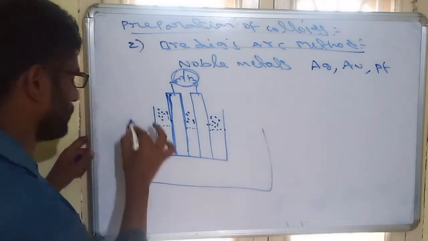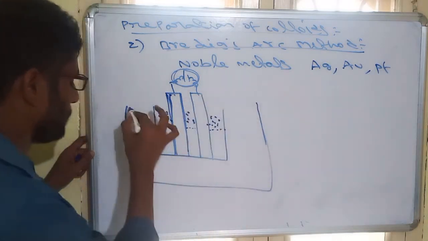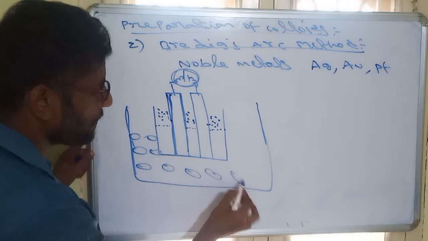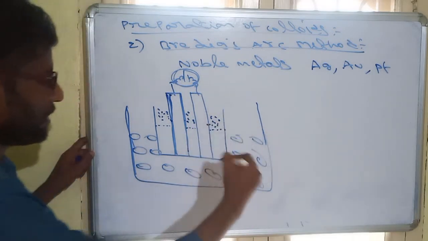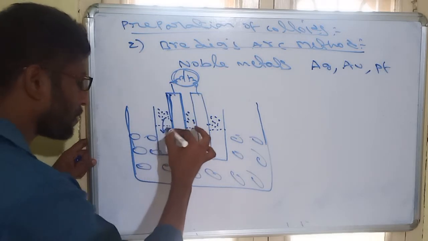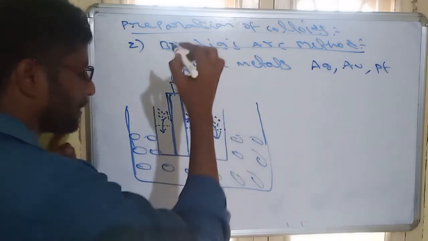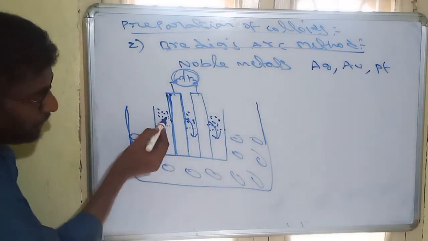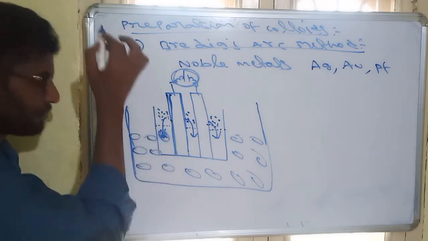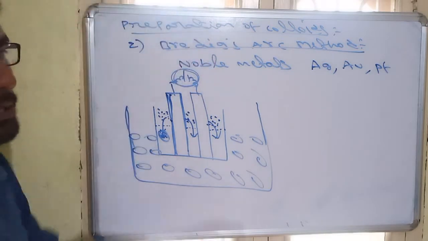And this total system is placed in an ice bath for condensing. So this ice bath will condense these vapors and dissolve them in the solvent. So these vapor particles will be dissolved in the solvent. When vapor particles are dissolved in the solvent, they will form colloids. So this technique is called Bredig's arc method.